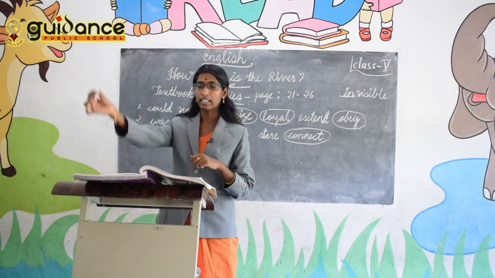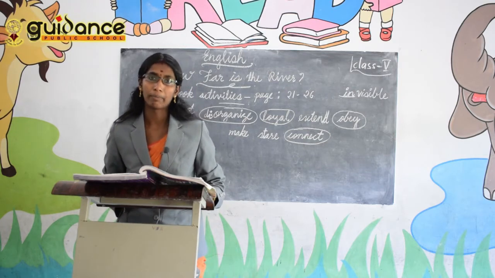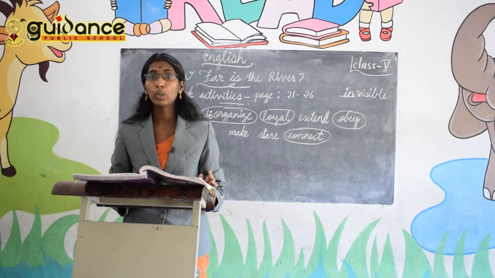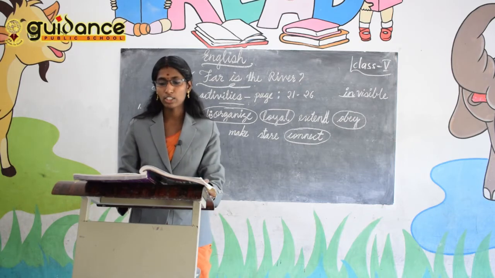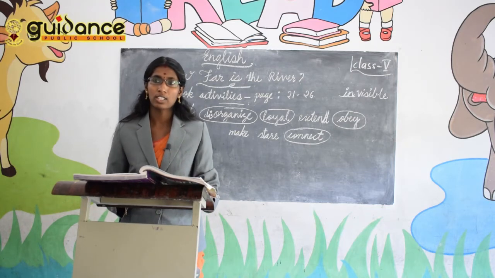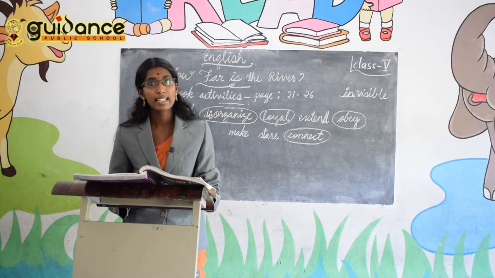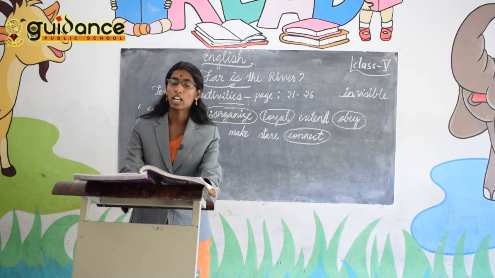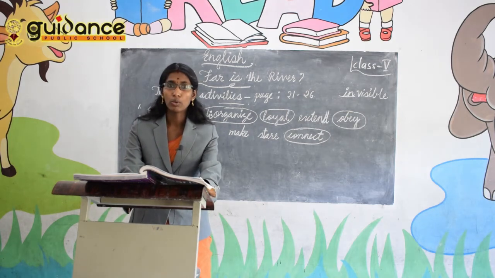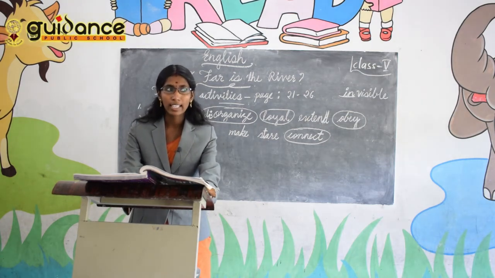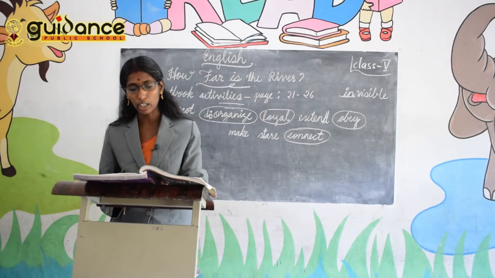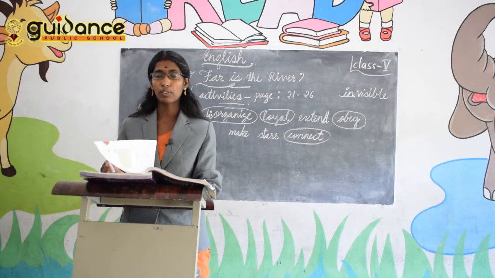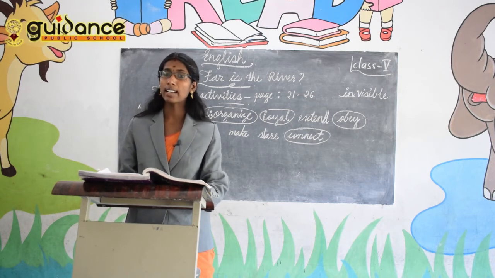Visible, opposite invisible. Then the next one, happy. Happy, opposite unhappy. So what do you want to add? Un. Then the next one, respect. Respect, opposite? Disrespect. Then the fourth one, advantage. Advantage, disadvantage. So like that you have to find out the rest of them, and I will correct it. You have to find out yourself and I will correct your answers.